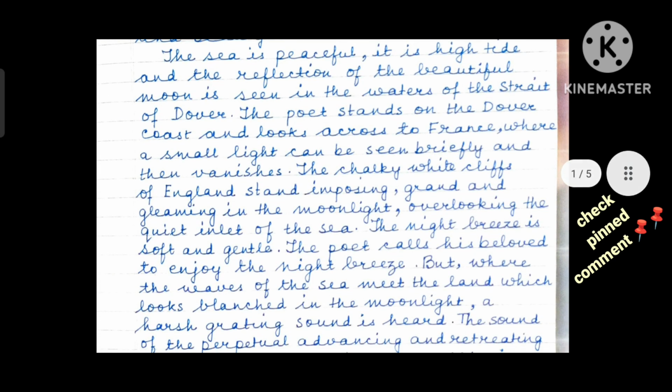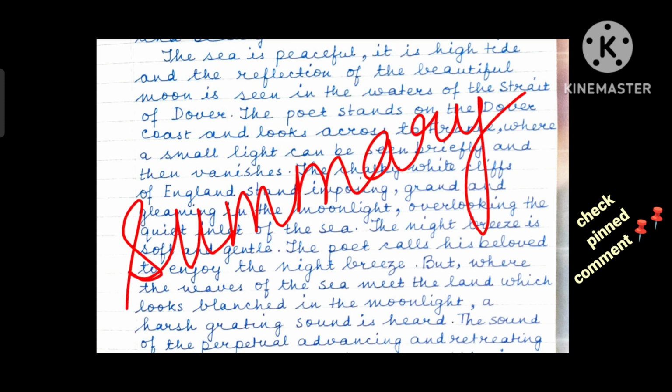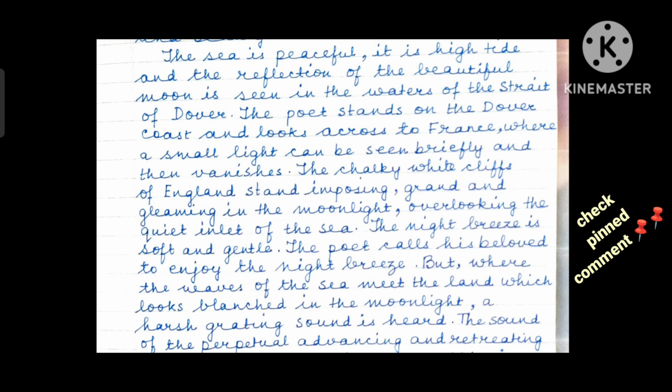Textual reference is compulsory. The sea is peaceful, number 1. It is high tide, number 2. And the reflection of the beautiful moon is seen in the waters of the Strait of Dover, number 3. The poet stands on Dover coast and looks across to France, where a small light can be seen briefly and then vanishes. This is the next point. If you read a good summary or a paraphrase, you will be able to answer these questions very easily.